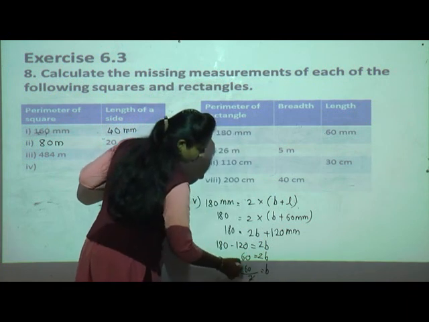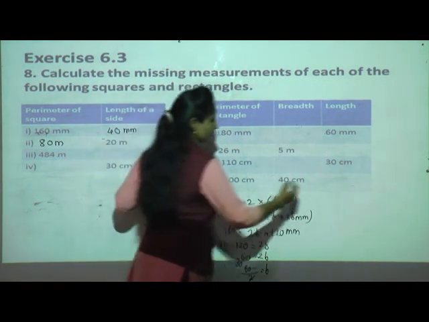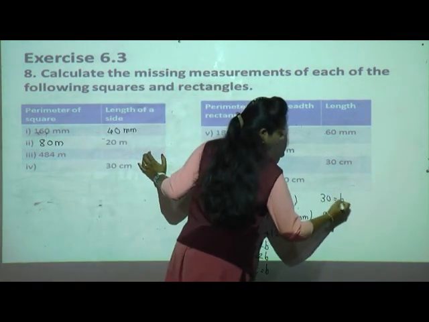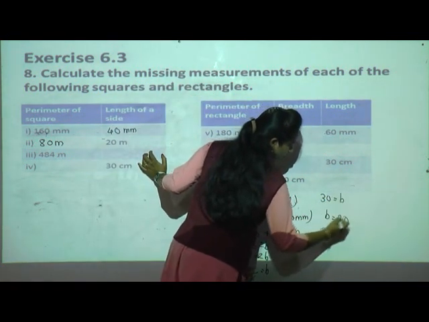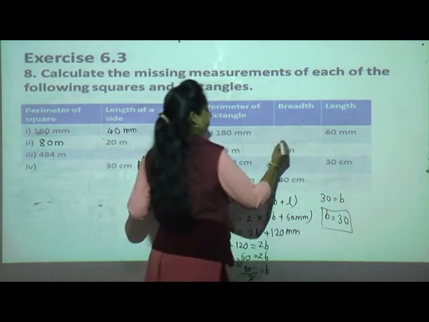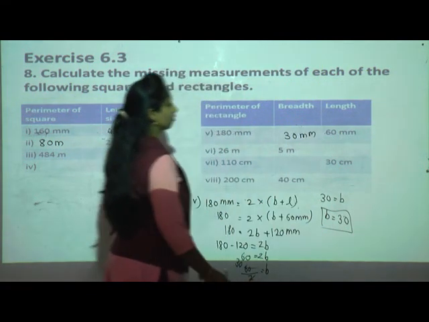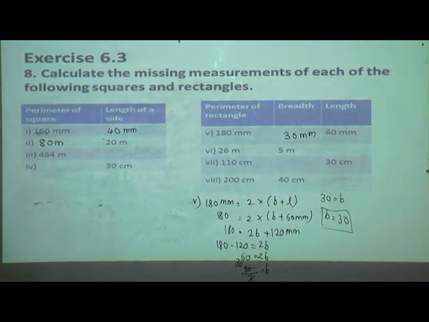Now 2 ones are 2, 2 threes are 6, 0. So what is the answer? 30 is equal to b. Means b is equal to 30. What is b? B says breadth, 30 mm. Understood? In this way you have to solve.